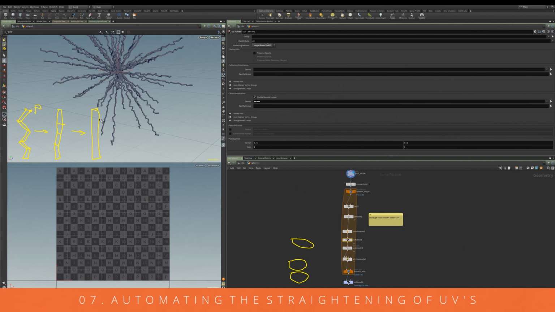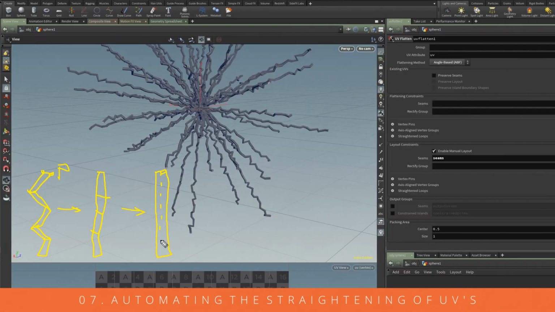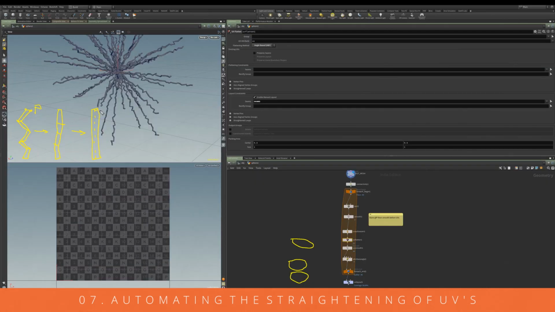So we can adjust the settings and automatically create a seam around the top and all the way down the edge to unwrap this in the way that we want. That seam is then used in the UV flatten here, which needs that seam to be able to unfold it in the correct way.